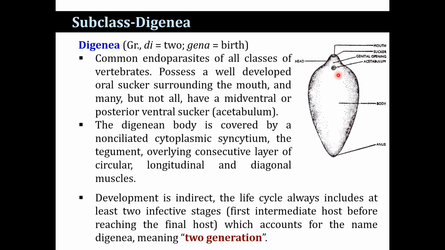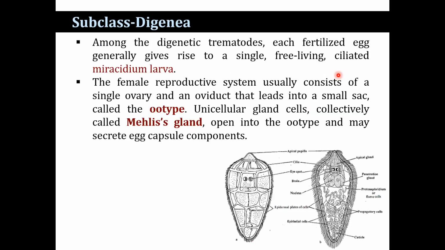The digenean body is covered by a non-ciliated cytoplasmic syncytium, the tegument, overlying consecutive layers of circular, longitudinal, and diagonal muscles. Among the digenetic trematodes, each fertilized egg generally gives rise to a single free-living ciliated larva. That larva is the Miracidium larva. You see here, that's a Miracidium larva.